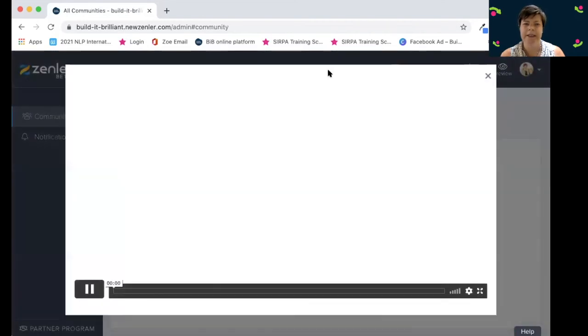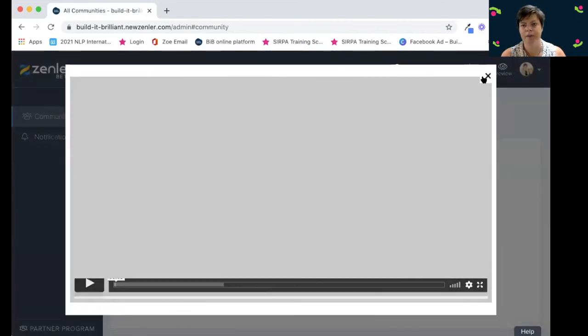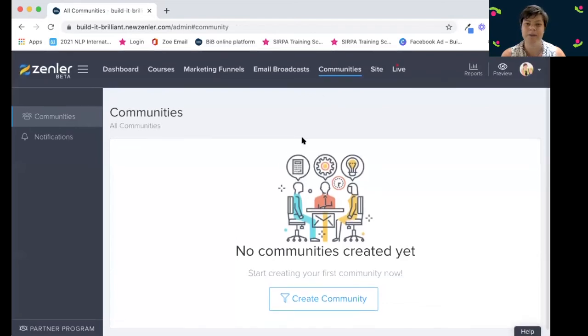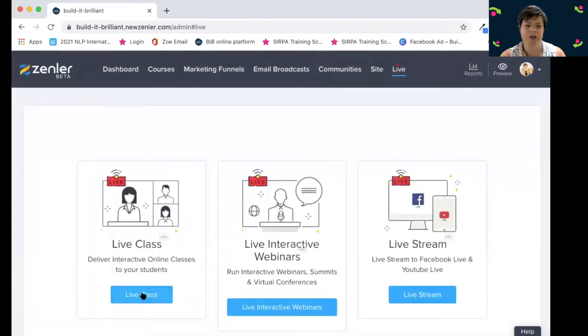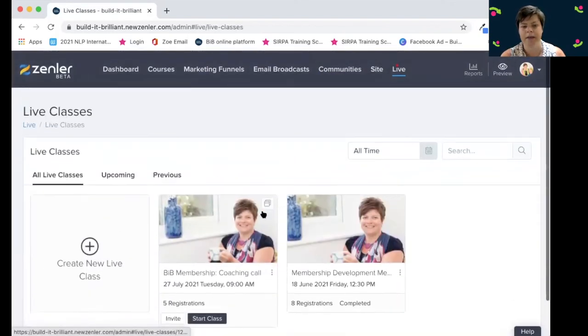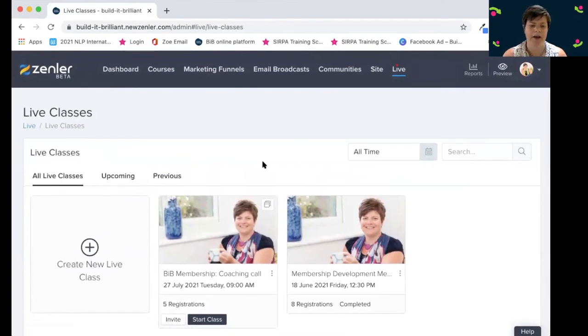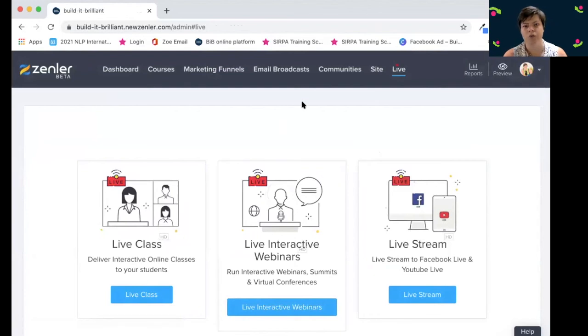We also have communities. The communities at the minute, I don't have any set up. The communities at the minute are quite limited, but they are good. I do know that on their roadmap in terms of updates, they are looking at reviewing the community aspects and putting some more features into that. So that should come soon. And the lives, like I said, you can set up the live classes, live webinars. It includes your Zoom account, so then you don't have to pay for a separate Zoom account because it's all included within your New Zenler. And live streams are there as well. So you get a whole load of features and capability in the sort of the back end of New Zenler.